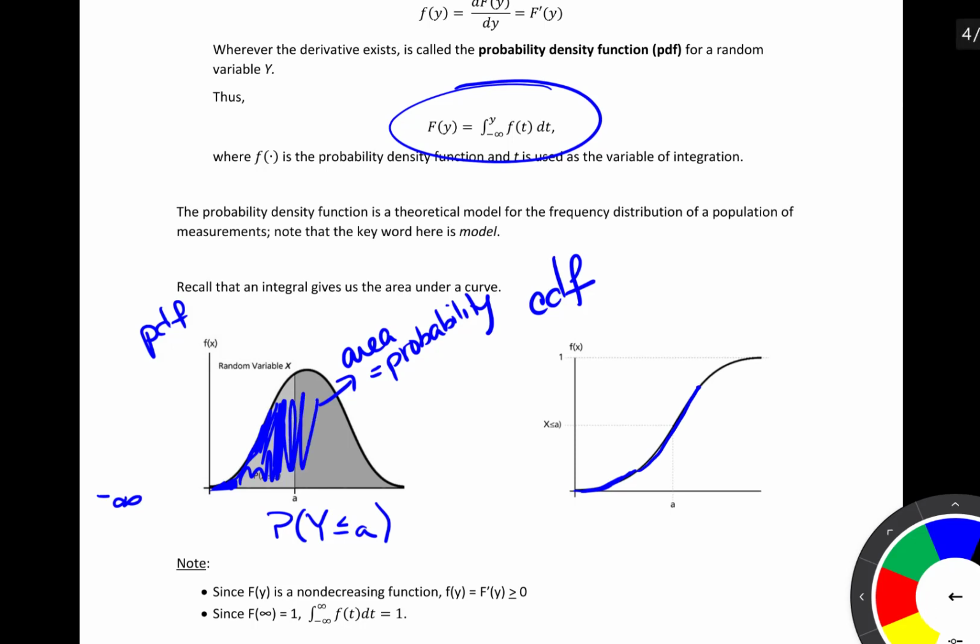And then once I come back to here, I start to decrease the amount of area that I'm adding on as I move from left to right, and so here we start to even off again. So that's the correspondence between the two, and again, we could either integrate to move from the PDF to the CDF, or we could take the derivative to move from the CDF to the PDF.